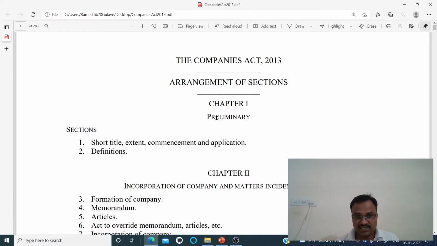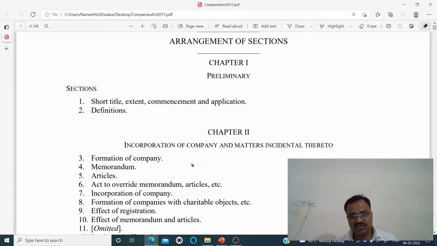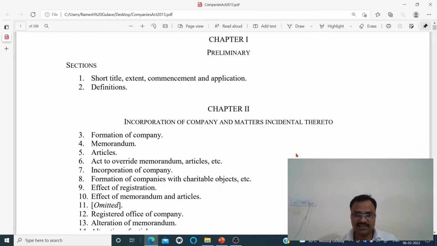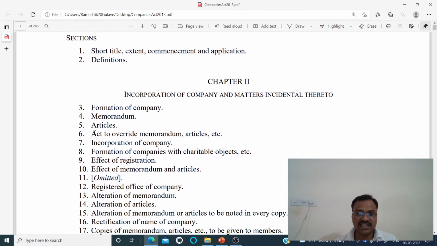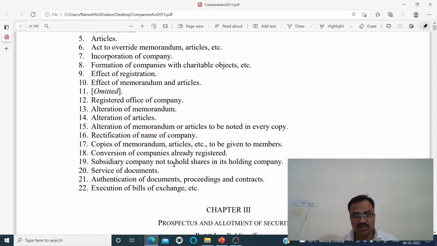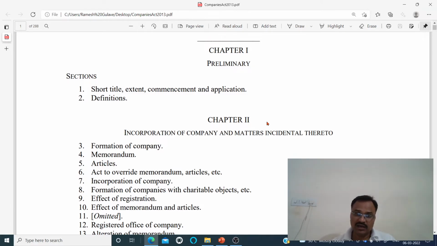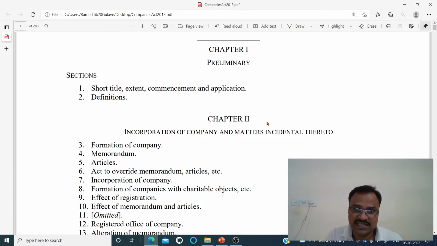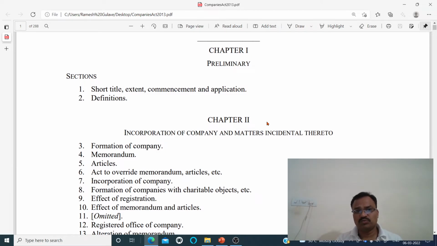So here Chapter 1 is about the preliminary things. Then Chapter 2 is about the incorporation of company and matters incidental thereto. So here section 3 to section 22, okay. So section number 3 to section number 22 are included in Chapter number 2. Now I think you can relate the use of these chapters and sections, right? Sections are there to explain the concepts, rules and regulations and certain important things related to that specific thing. And these chapters are basically to group the various sections as per their use or as per their title.